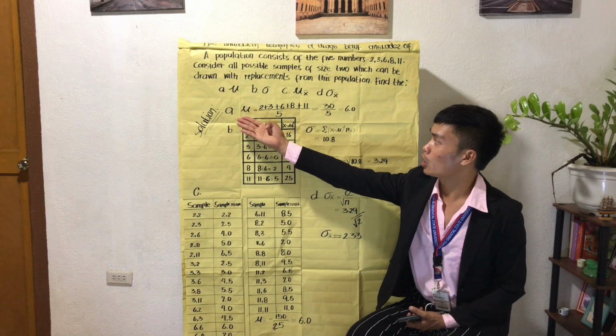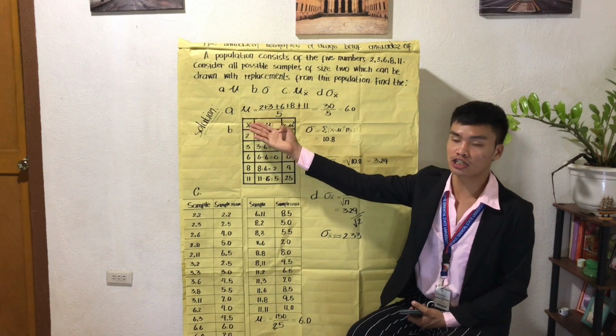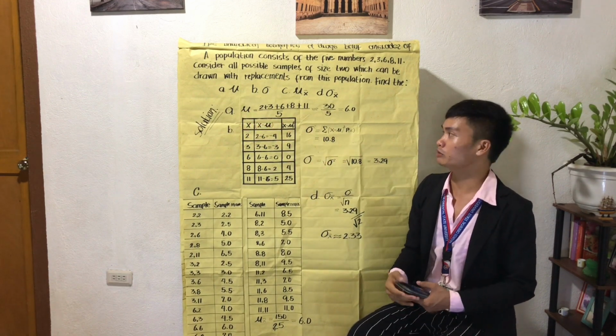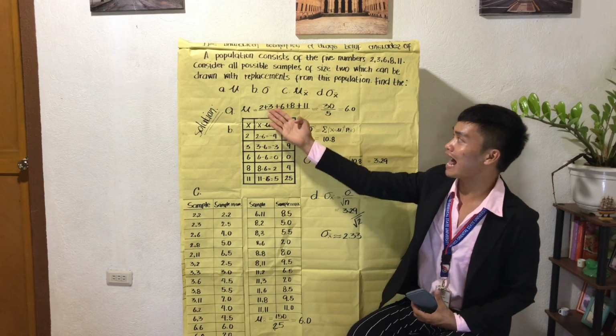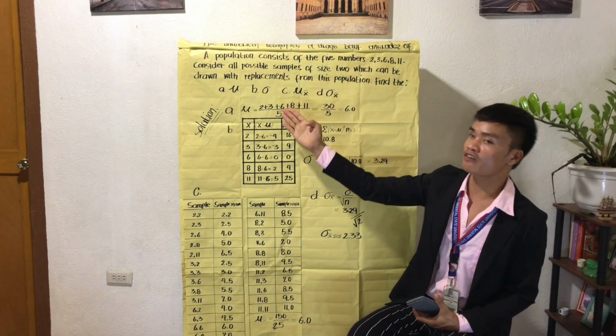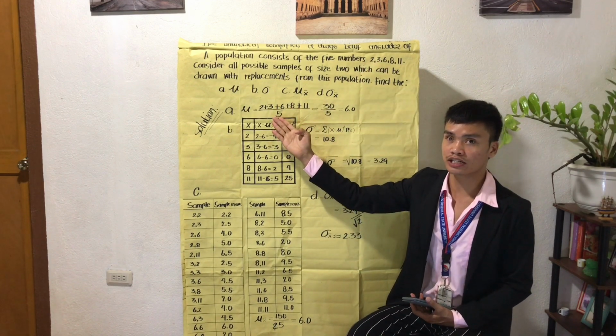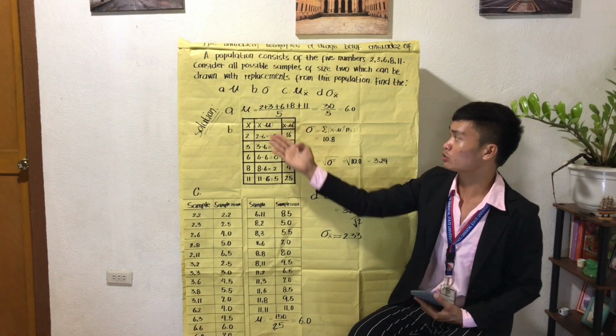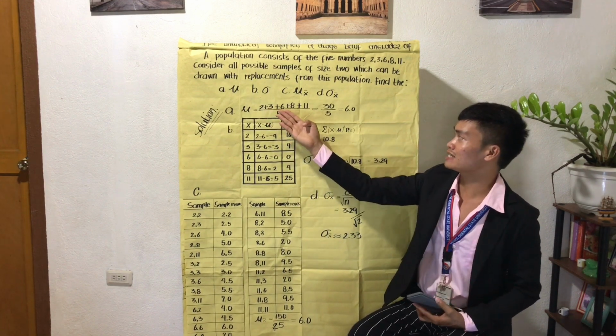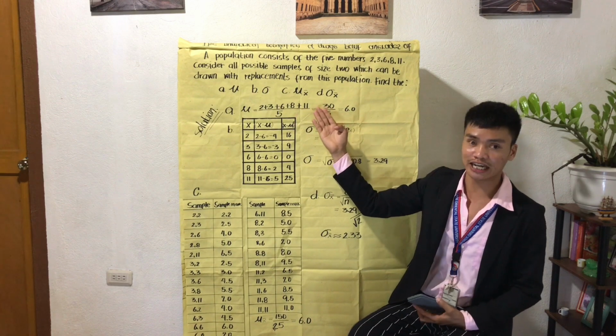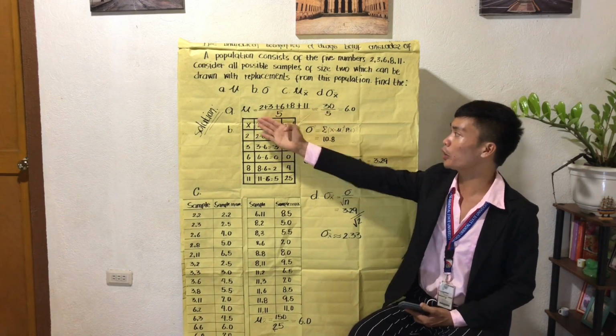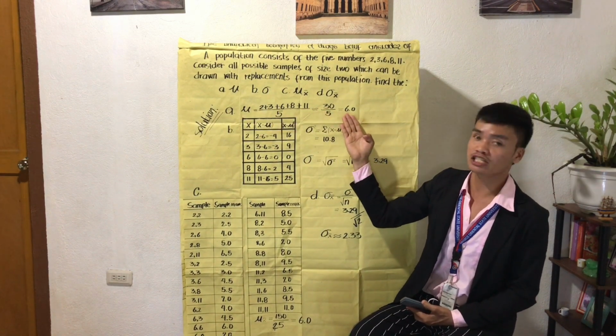So first, we will solve the population mean. In solving the population mean, we simply add the data and divide it by the number of members of the population, which is 5. So 2 plus 3 plus 6 plus 8 plus 11 is 30, divided by 5. So our population mean is equal to 6.0.